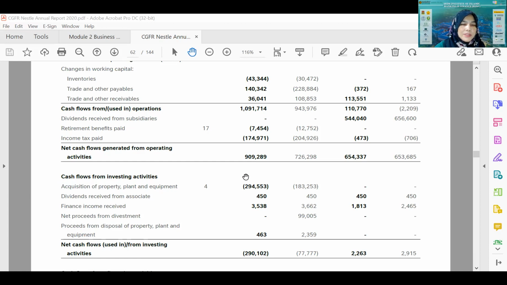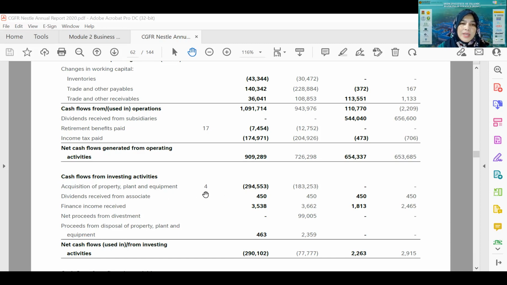That's why it is reported in bracket, because this is money flowing out, the money being used to buy property, plant, and equipment. So that's why it is reported in bracket, to reflect that the money is going out to buy all these items.